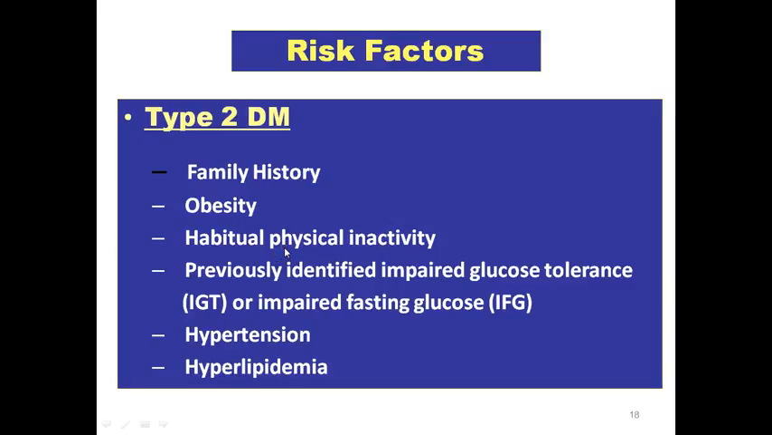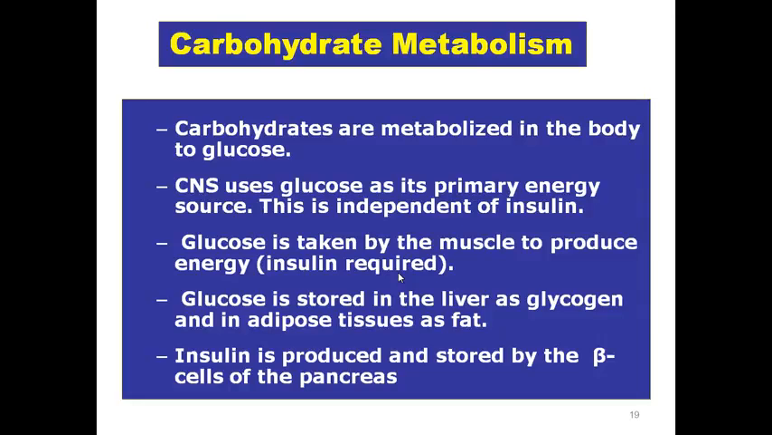Physical inactivity, previously identified impaired glucose tolerance or impaired fasting glucose, then there is a chance they are at high risk. If there is hypertension and hyperlipidemia, then there is high risk of having type 2 diabetes. So how does carbohydrate metabolism take place?